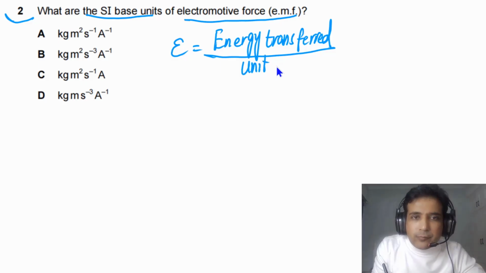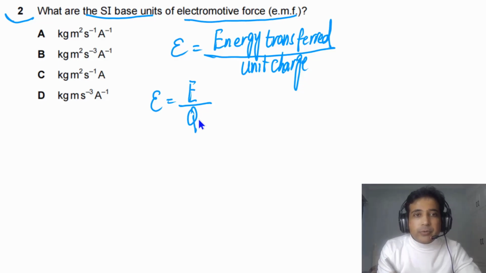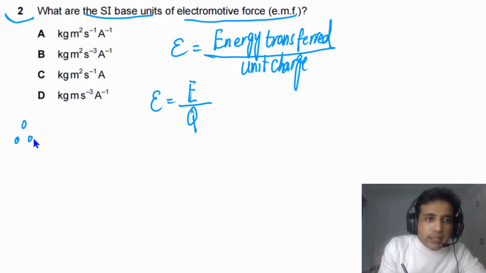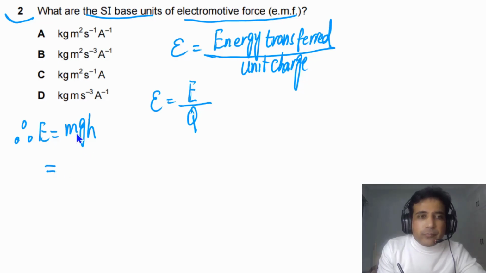This is the first main concept you need to understand: energy transfer per unit charge. Now we can write this as E divided by Q. Now we need to understand the SI base units for energy. You can use any formula for energy. I will be using mgh because this is quite straightforward. For mass we have kg, for g we have meter per second squared, and for height we have meter.